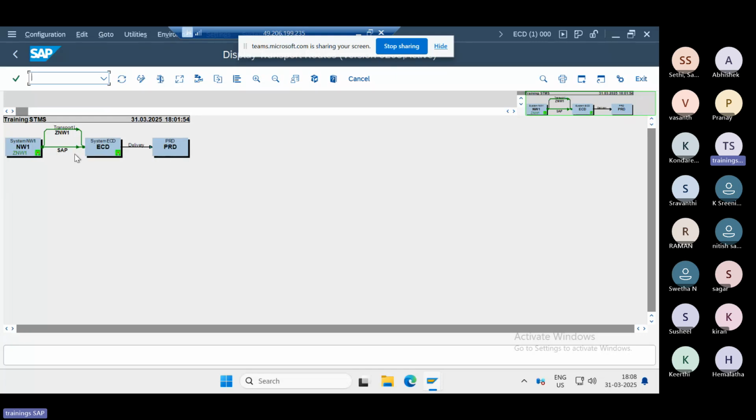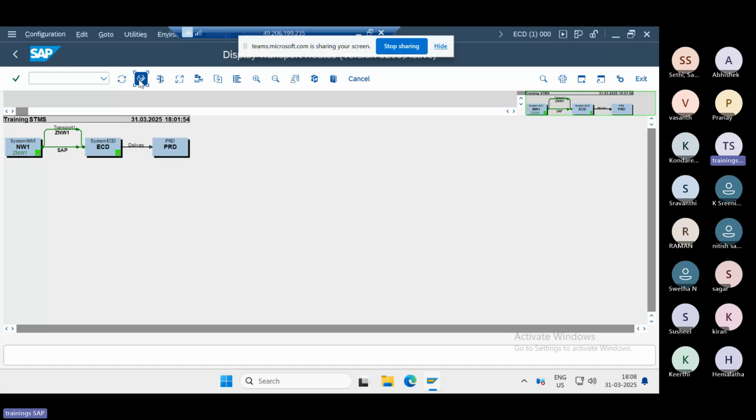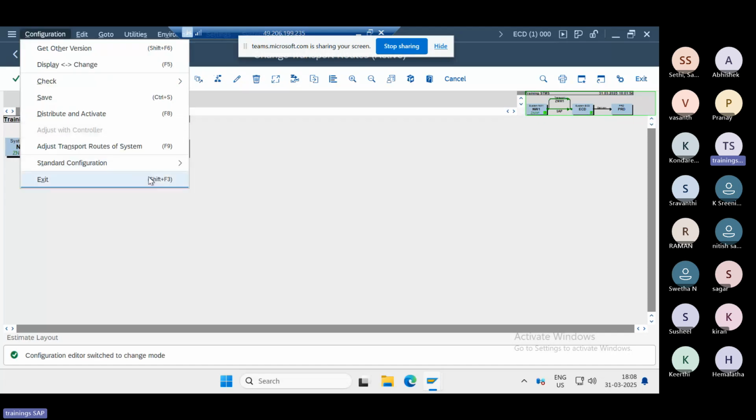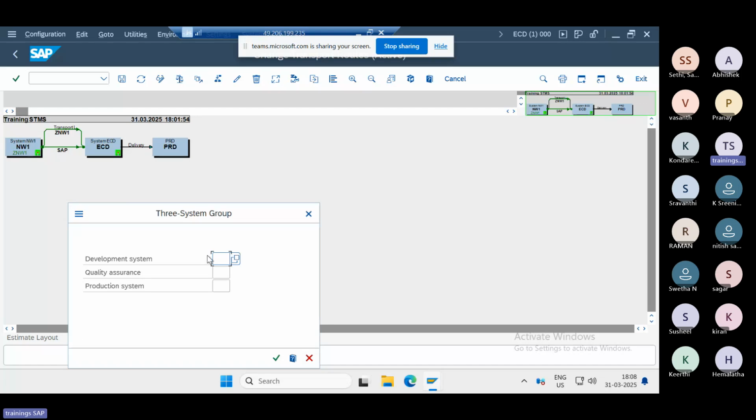Now suppose I want ECD as the development system, so it should come first. First of all, go to change mode, then go to the standard configuration, three systems in your landscape. ECD is my development system, NW1 is quality, and PRD is production.